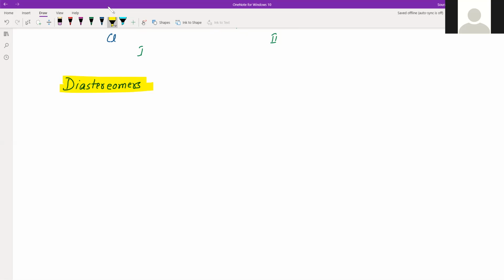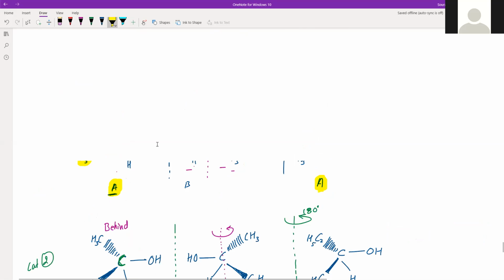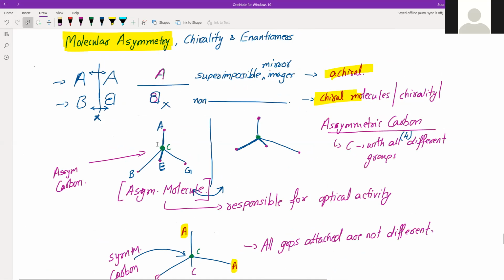For the time being, I think we understood these three different concepts which we listed in the beginning of this class, that is molecular asymmetry, chirality, and enantiomers. Other things we'll discuss in the next class, and we'll also see the nomenclature based on configuration, that is DL configuration and RS nomenclature.